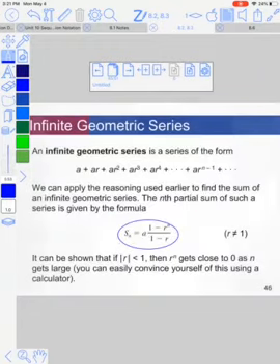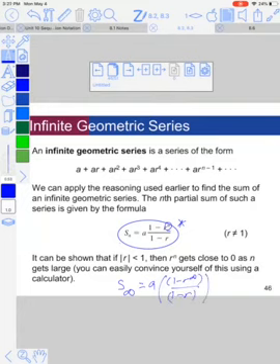Here we go. You can find the sum of any infinite series that converges. Remember, it has to converge for you to be able to find it by using this equation right here, which is exactly the same as the one we did before. The only difference is this n right here, we're going to let go to infinity. So it's going to look something like this: S sub infinity equals a times 1 minus r to an infinitely large number over 1 minus r.